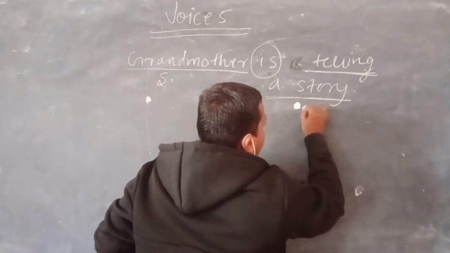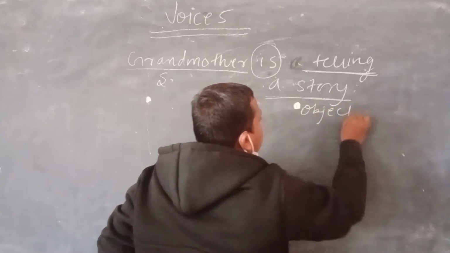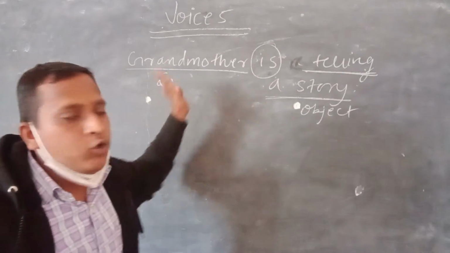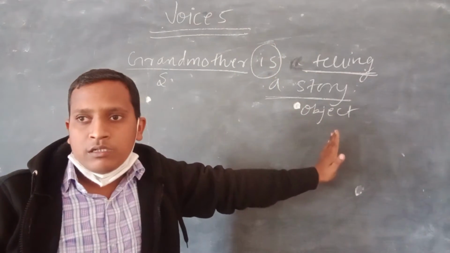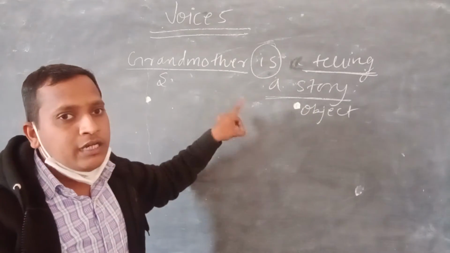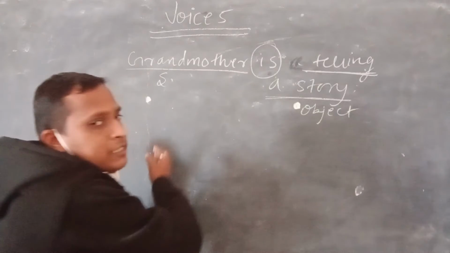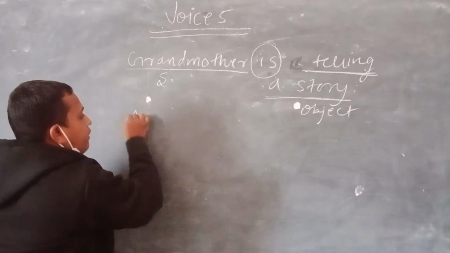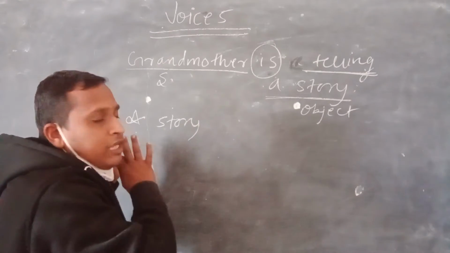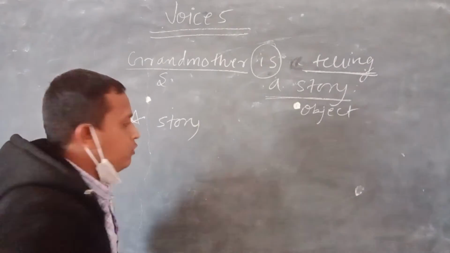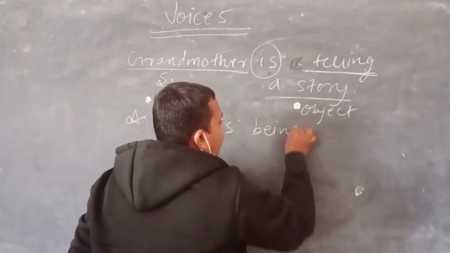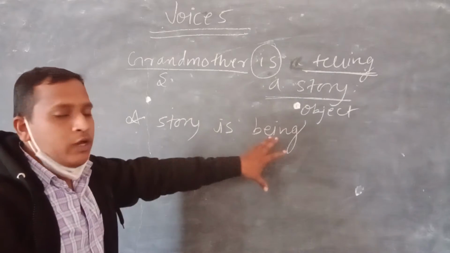is the object. So in the earlier class also we had seen that in active voice subject comes in the beginning followed by verb and finally object occurs. But to change this active to passive of present continuous tense, the object will take the place of the subject, means a story will be in the beginning, and a story is singular in number. So with a story, the helping verb is will be used. A story is, being is the additional verb which is used. It is also a helping verb.